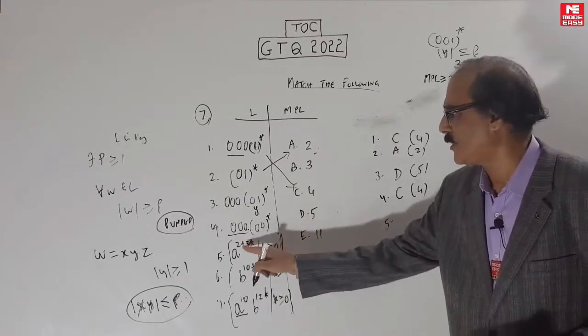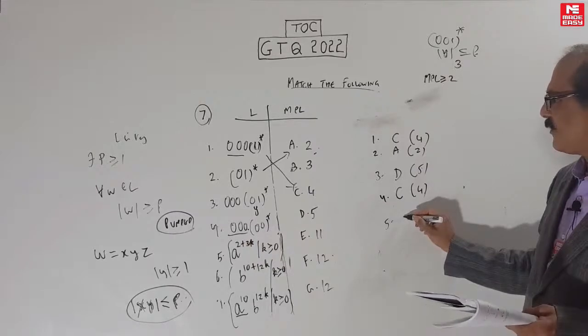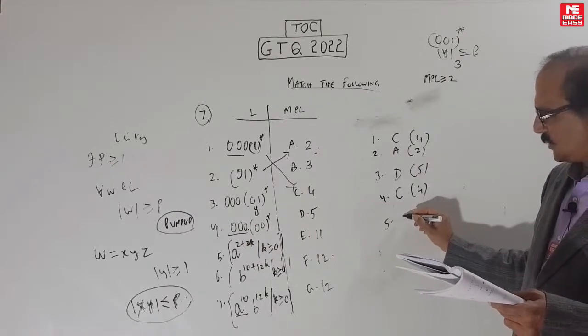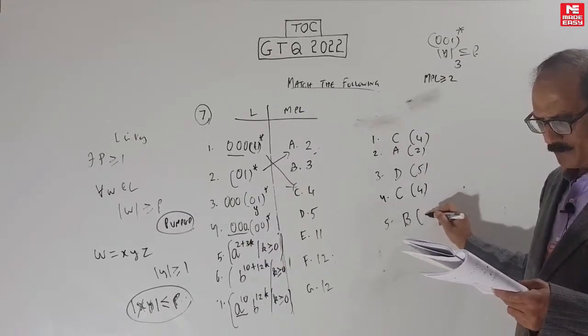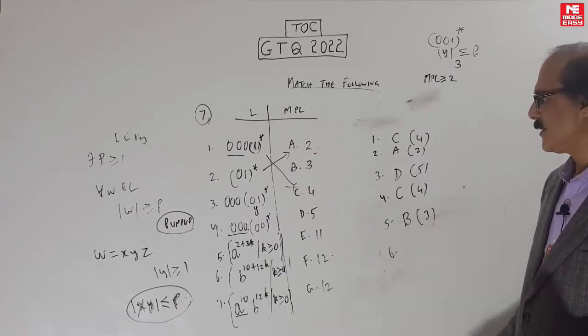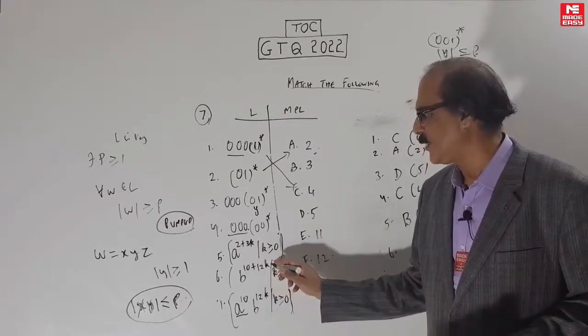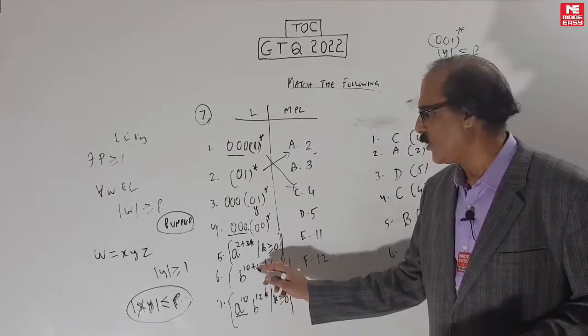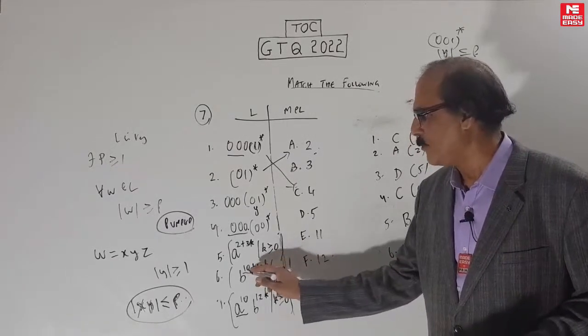And you have to go one more than 2, because the minimum string is 2. 3 will work here. So the answer is B, that is 3. Okay. Similarly, 6 you can do B power 10, 12k. Same idea here also. You have to go one above the minimum string, which you cannot escape.